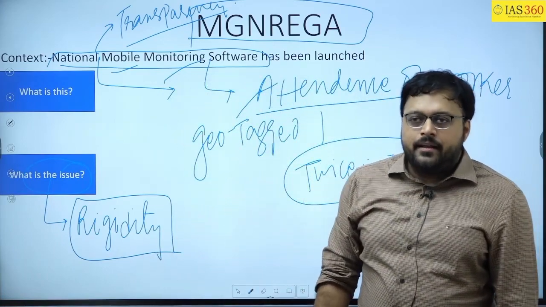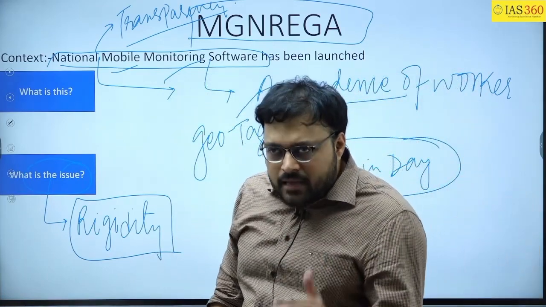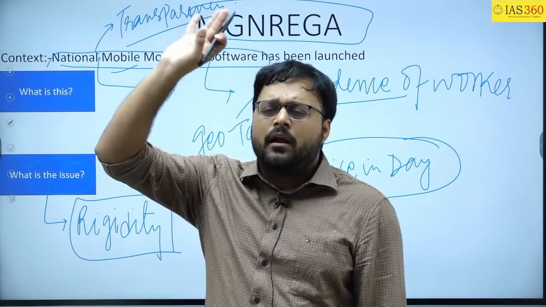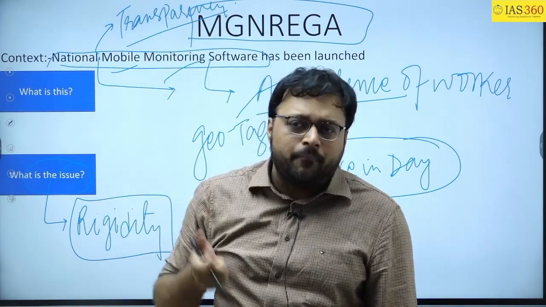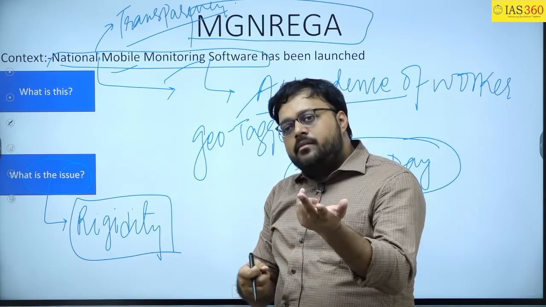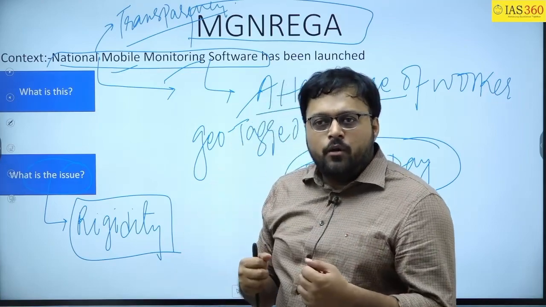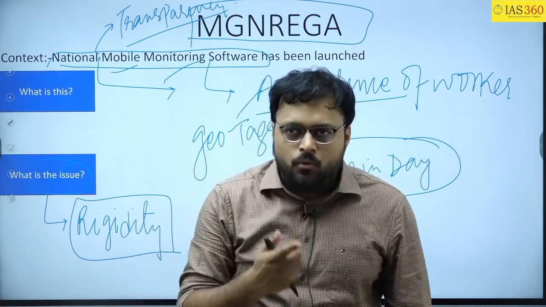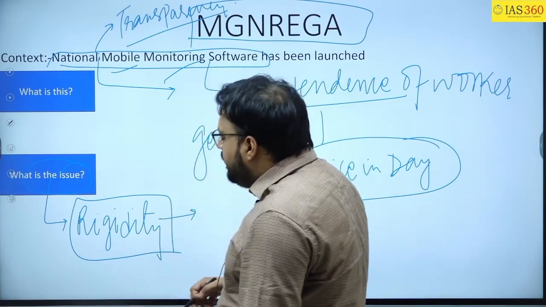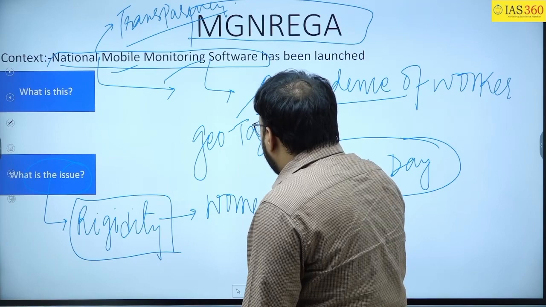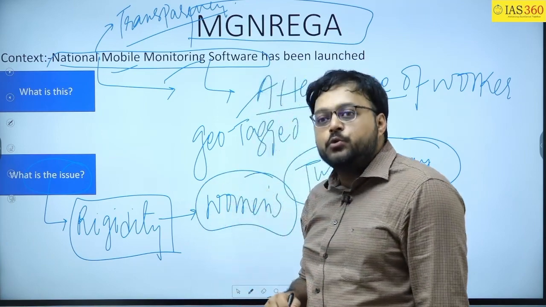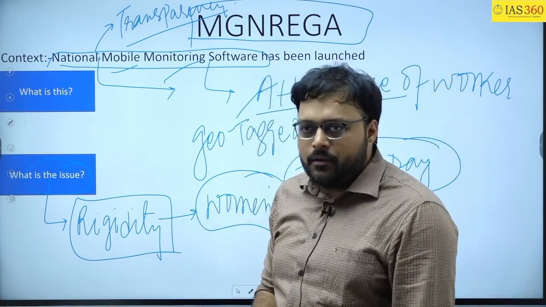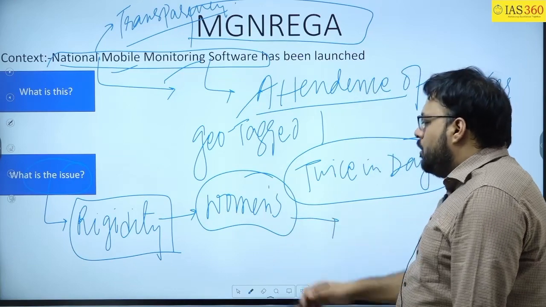Nowadays, what we are witnessing is that the women are coming at the MGNREGA site till 9 AM or 10 AM. After completing the MGNREGA work, they are going for another work. For example, they have a tea stall, just an example. So now they need to come twice. The customers at the tea stall will not wait for the MGNREGA worker to come after completing her work there and prepare tea for me. No. So because of this rigidity, it has been seen that women's participation in MGNREGA works may get reduced. And one of the pillars of MGNREGA was women empowerment. This is the first problem, or the second problem you can say.